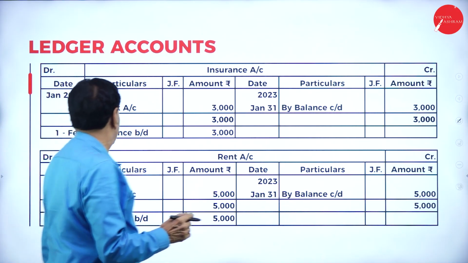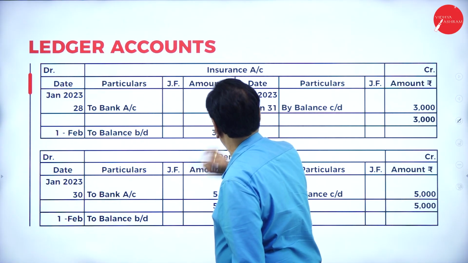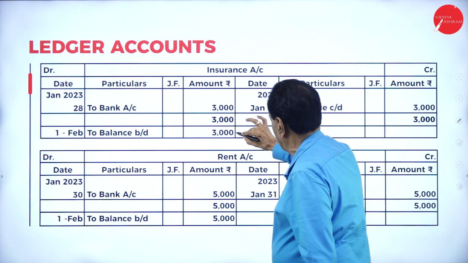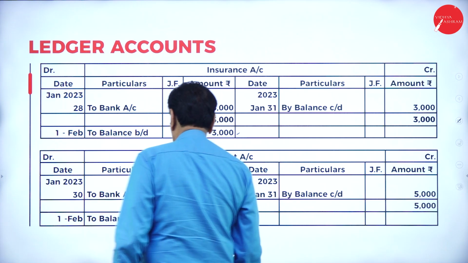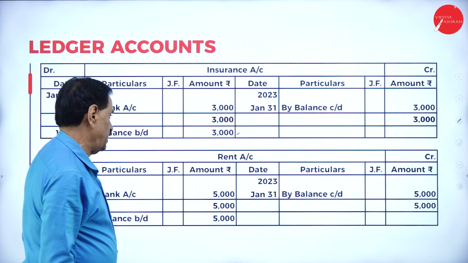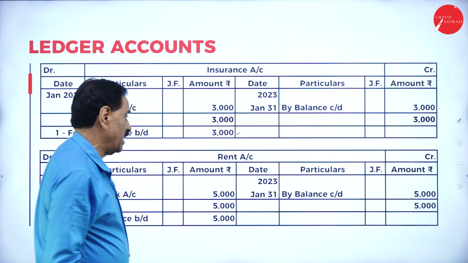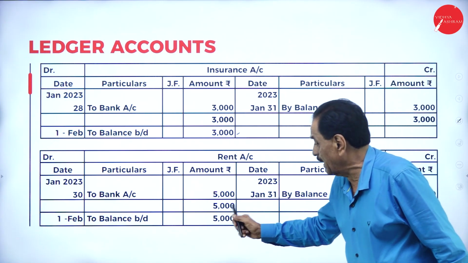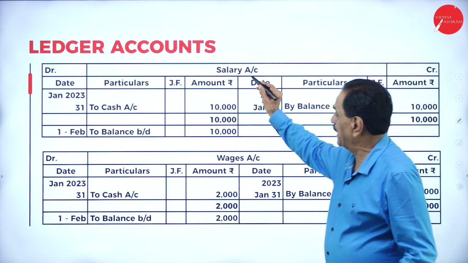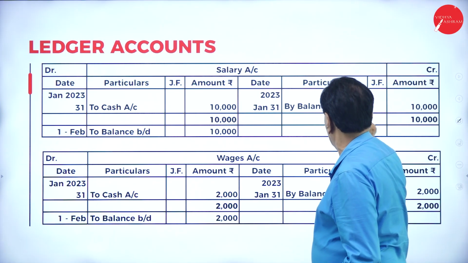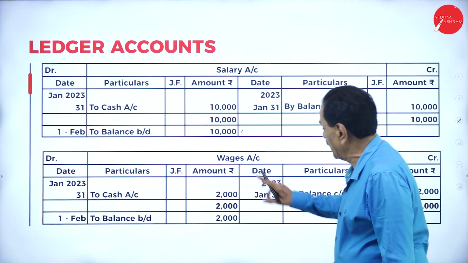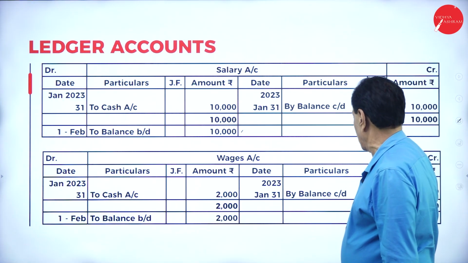Then insurance to bank account, insurance premium paid in the form of check 3,000, by balance carried down, brought down. Rent account, rent paid in the form of check, rent account debtor to bank account, by balance carried down, to balance brought down. Then salary to cash, by balance carried down, to balance brought down. Wages paid in the form of cash, wages account debtor to cash account.